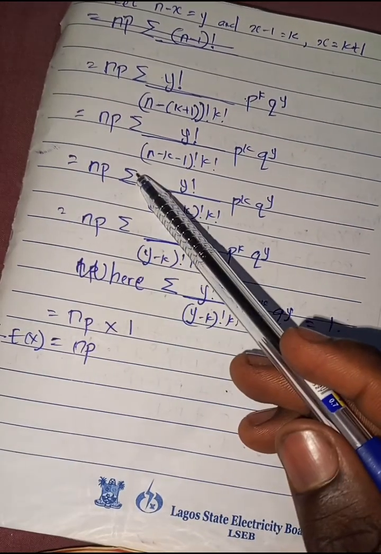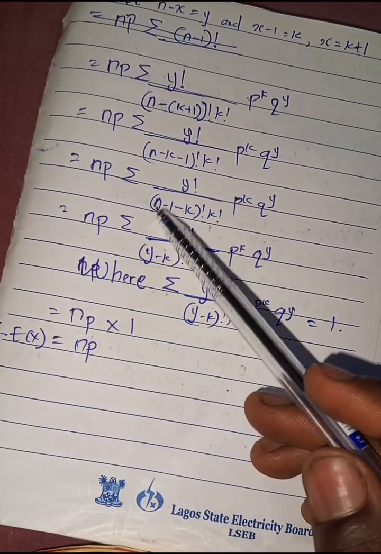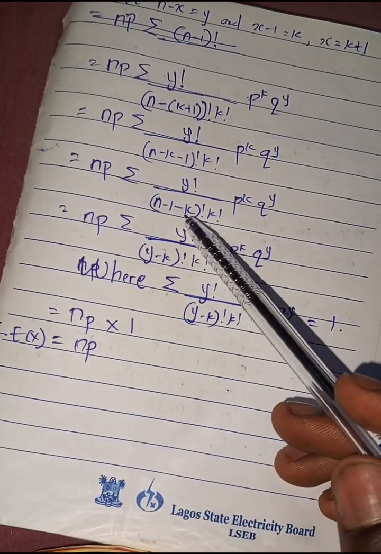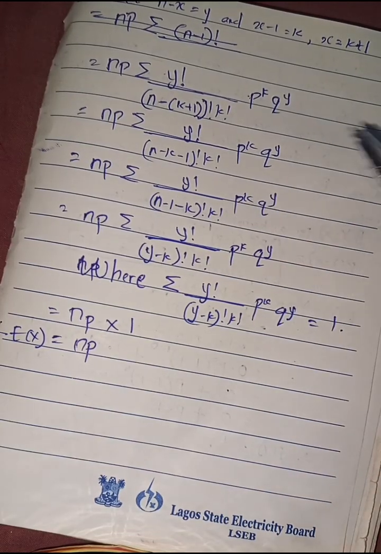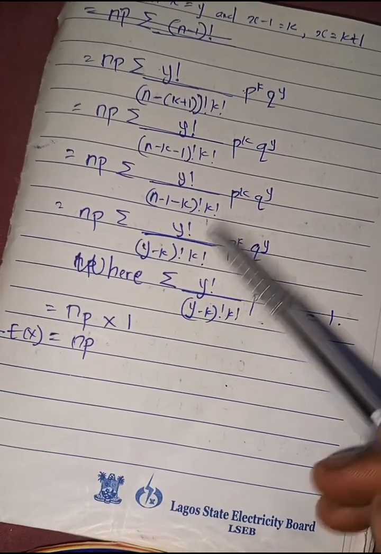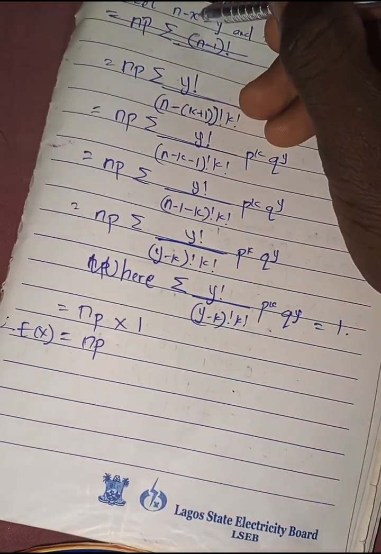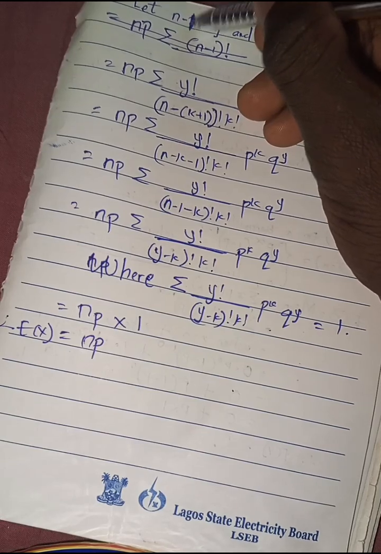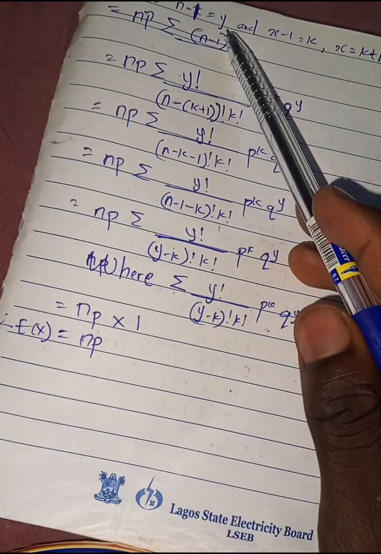And np times summation y factorial over, I just rearrange am like this, n minus 1 minus k factorial, k factorial, p raised power k, q raised power y. So we don talk say make n minus 1 be y.